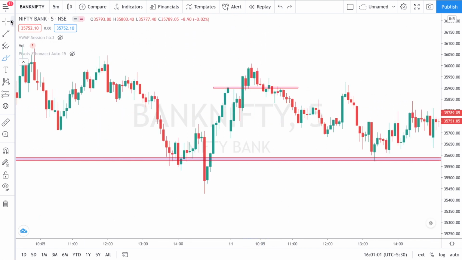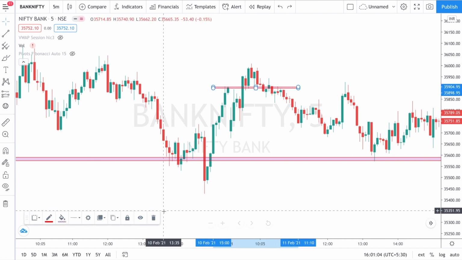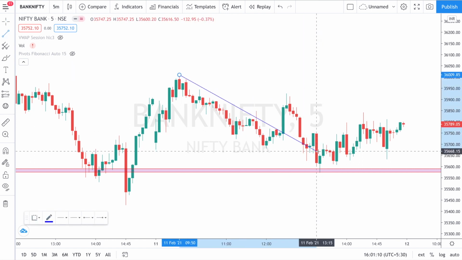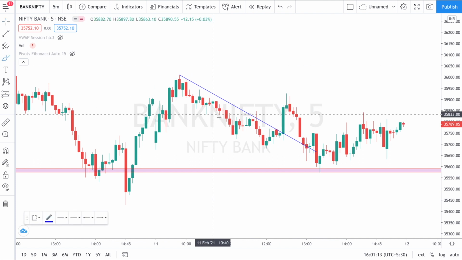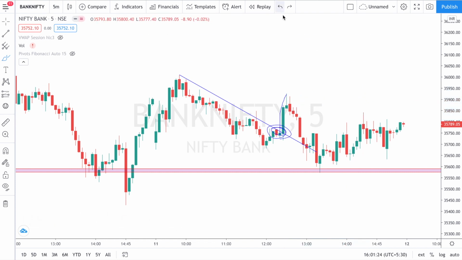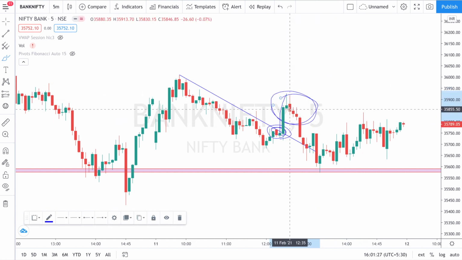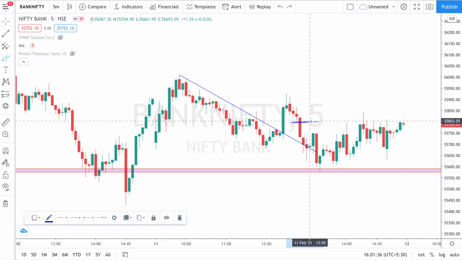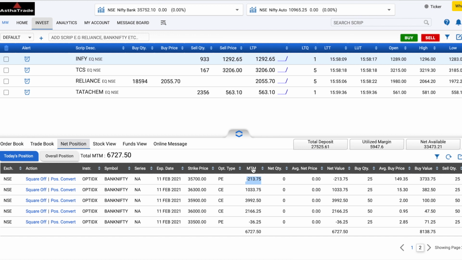During live market, if you check, there was a small breakout in Bank Nifty. Bank Nifty was continuously going downside, and then at a certain point, at this level, Bank Nifty gave a breakout. Okay, reason number one. Once this breakout happened, Bank Nifty should hold at this level, but it didn't do that. Then it made a candle like an inverted hammer, and then it continued to fall. Below this candle, note it down, it was falling heavily, so I preferred selling the puts. I exited my puts at this point.